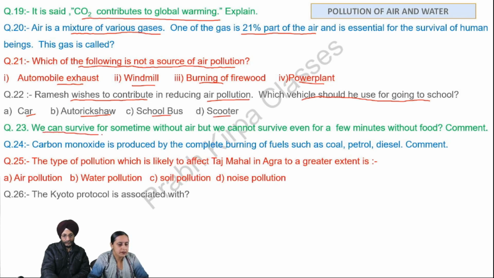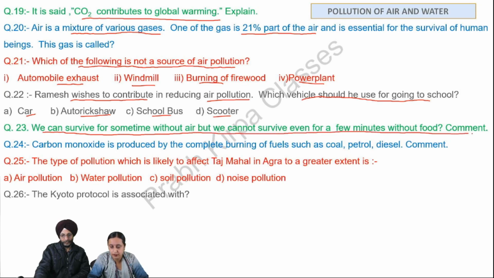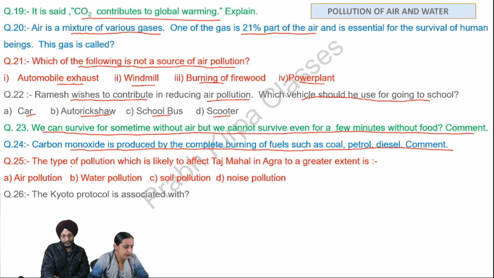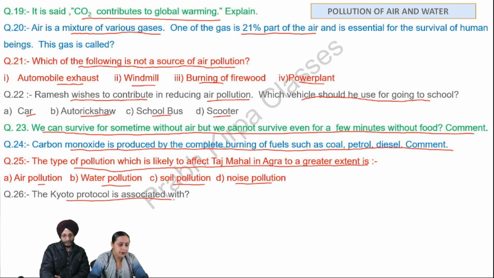Question number 23rd. We can survive for some time without air, but we cannot survive even for a few minutes without food. Comment. Question number 24th. Carbon monoxide is produced by the complete burning of fuels such as coal, petrol, diesel. Comment. Question number 25th. The type of pollution which is likely to affect Taj Mahal in Agra to a greater extent is A. Air pollution, B. Water pollution, C. Soil pollution, D. Noise pollution. Question number 26. The Kyoto Protocol is associated with.